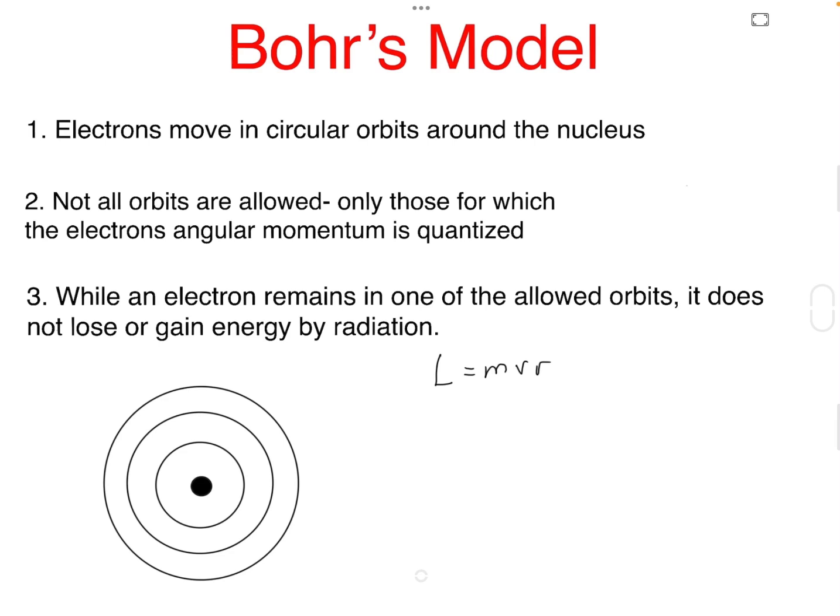But Bohr solved this by postulating that not all orbits are allowed, just like we wrote here in these Bohr orbits. Instead, the electron's angular momentum is quantized and can only take on specific discrete values. The equation is L = nh/2π.